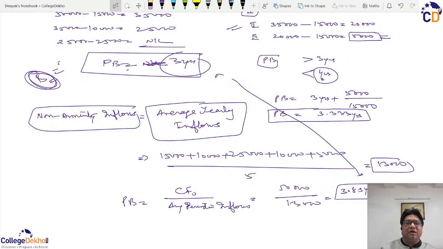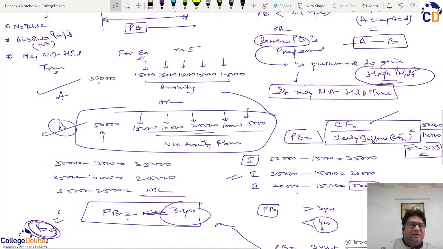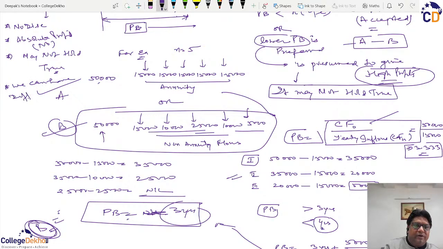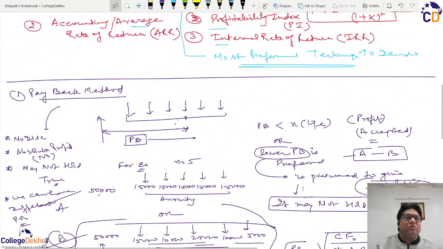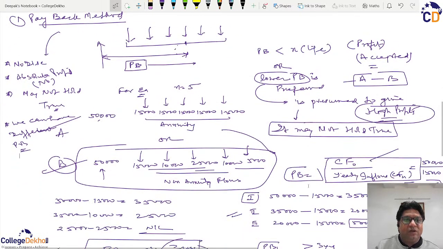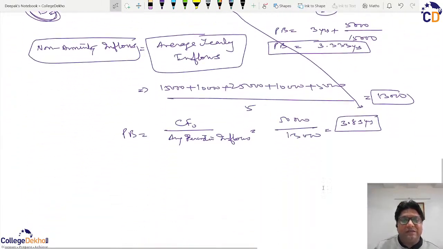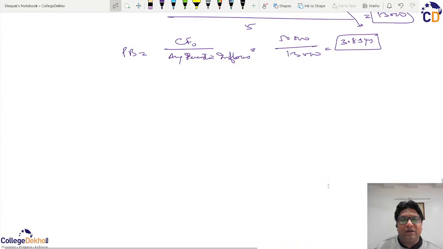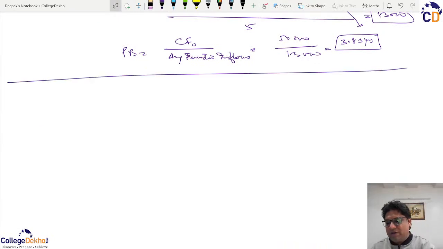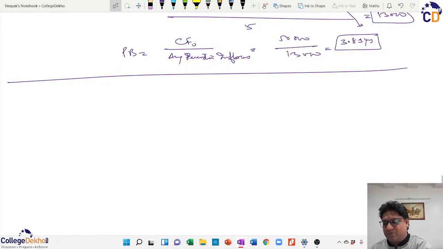So you will see here that these two figures don't match. With the same data, we have two different payback periods. That is another loophole, that we can have different payback periods as per different methods. Because of these loopholes, we don't prefer the payback method. And one of the most important loopholes is that it is a non-discounting technique. Is that okay? It is a non-discounting technique.